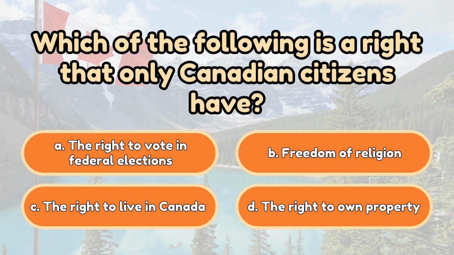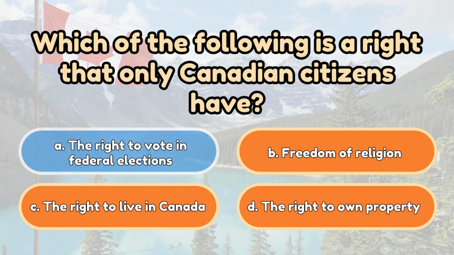Which of the following is a right that only Canadian citizens have? A. The right to vote in federal elections. B. Freedom of religion. C. The right to live in Canada. D. The right to own property. The correct answer: A. The right to vote in federal elections.